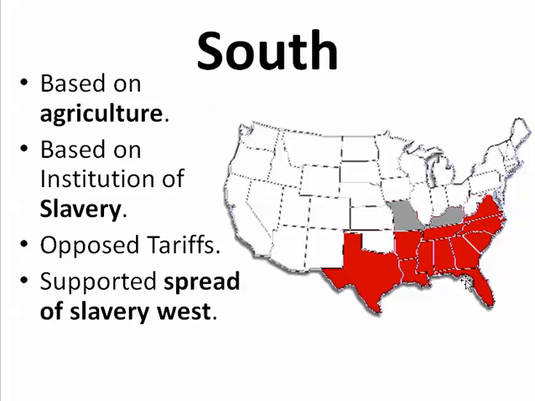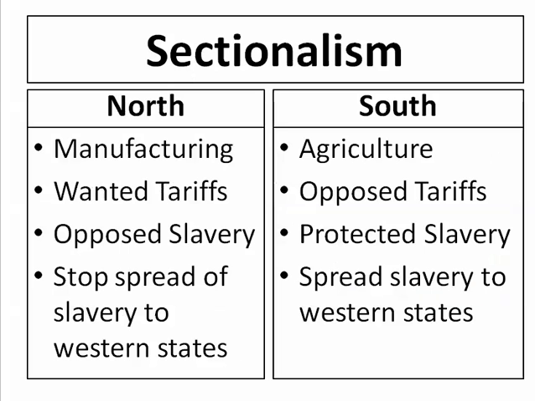In the South, the economy is basically going to be based on agriculture, based on the institution of slavery. It will be ingrained as an institution there. They're going to oppose tariffs on manufactured goods, taxes on imported goods, and they're going to support the spread of slavery westward. They want slavery to spread with their crops, with their land, with their southern part of the American dream. So we see this sectionalism break down into these social things with slavery, but also mostly economic terms, is what we're looking at.